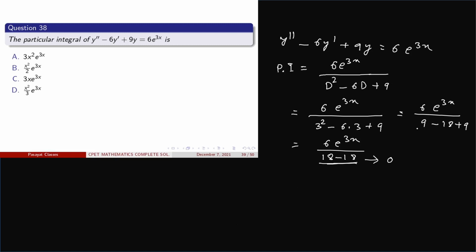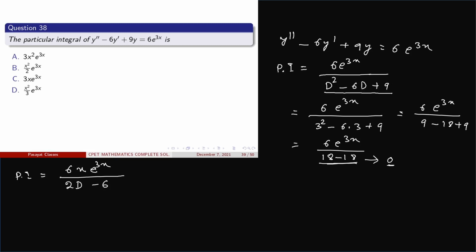For finding the particular integral, let us take the technique: if the denominator is 0, then simply multiply by x here, with e^(3x), and differentiate the denominator with respect to D. That means this becomes 2D − 6.